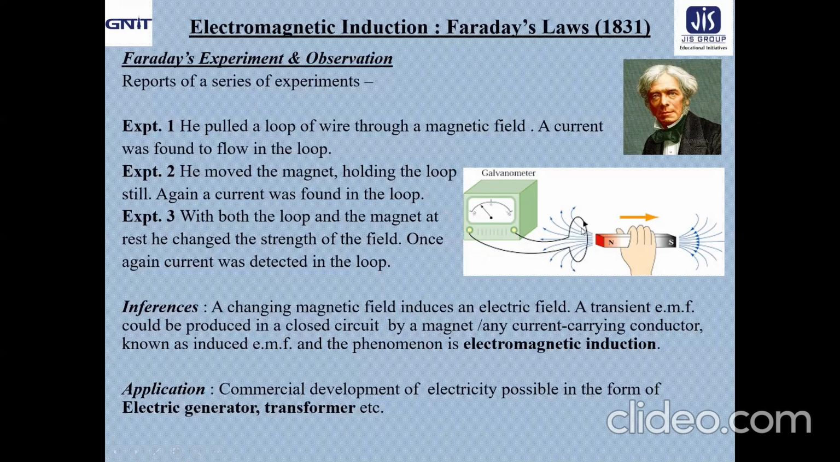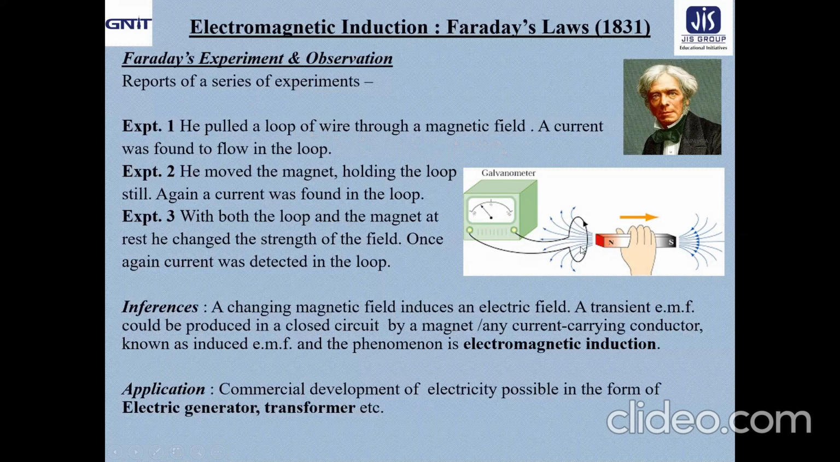So if something is there in the loop, that is the galvanometer. Now the first experiment that Faraday performed: he pulled a loop of wire through a magnetic field. He found galvanometer deflection. That means current is found to flow through the loop of wire.